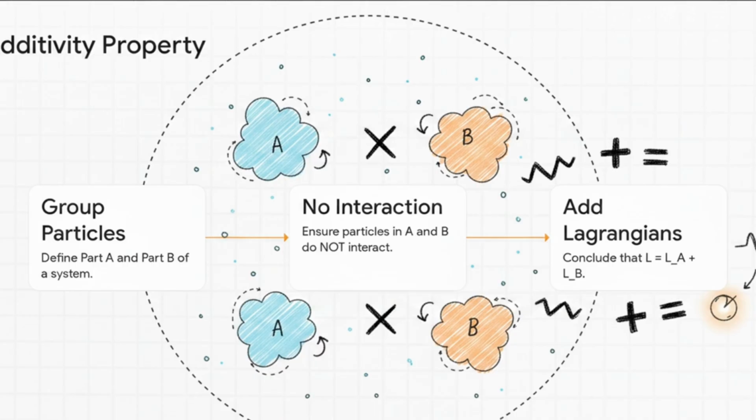We can confidently conclude that the total Lagrangian of the whole system is just the Lagrangian of part A plus the Lagrangian of part B. Because those isolated parts don't interact, their kinetic and potential energies just elegantly add right together.